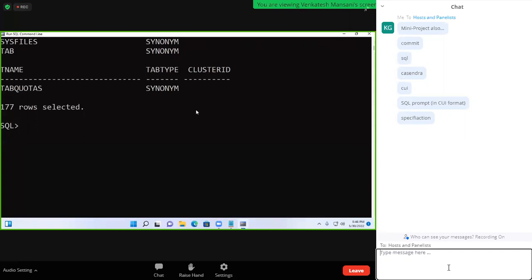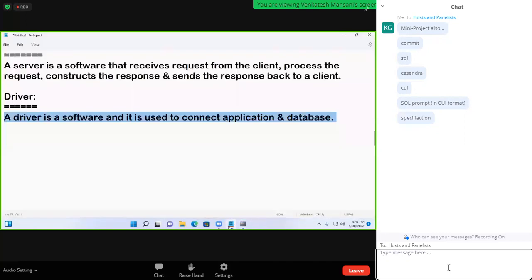What is a database application? An application that communicates with a database is called a database application. What is an application? An application in which we interact on the desktop. See, we are interacting here, it is also an application. Here also we are interacting, it is also an application. Now, what is a database? It is a software and an organized collection of data. How is it organized? In the form of tables. What does a table contain? Fields and records.